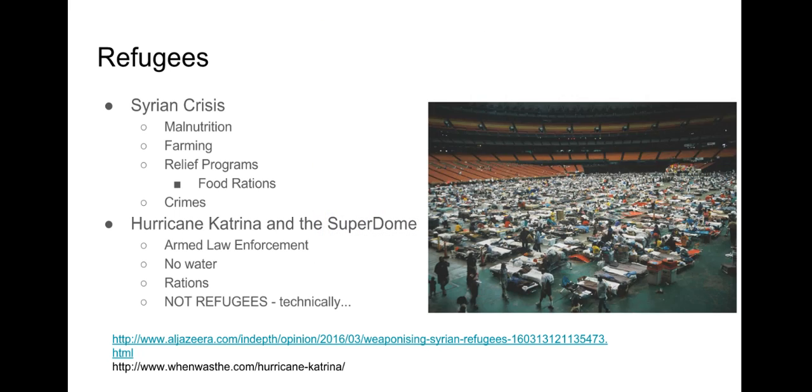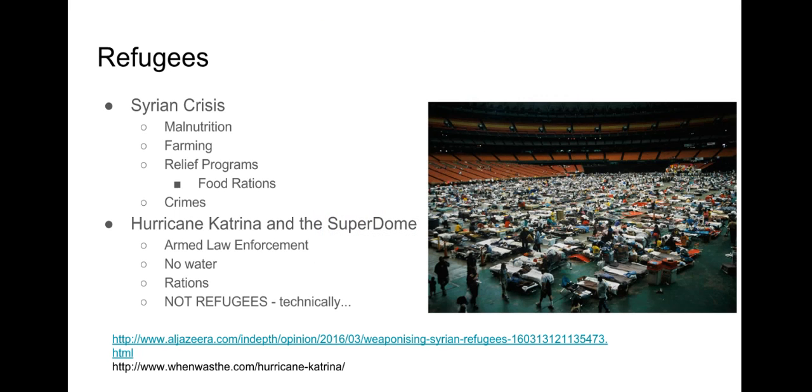One disaster that we can all understand better was Hurricane Katrina. When this hurricane struck Louisiana in 2005, hundreds of people were left homeless. In an effort to shelter those in need, the government set up a makeshift refugee camp in the Superdome. However, the survivors of Hurricane Katrina were not considered refugees because they were seeking shelter in their own country. Because of this law, the United Nations couldn't help the survivors with health care or food rations.